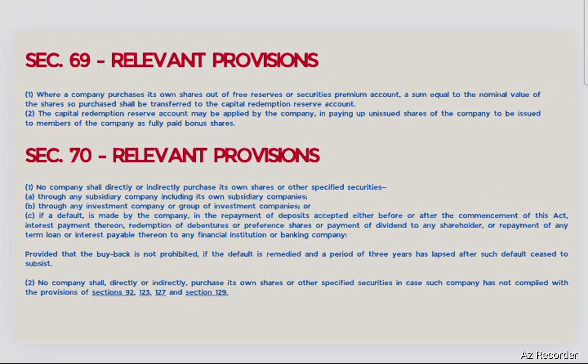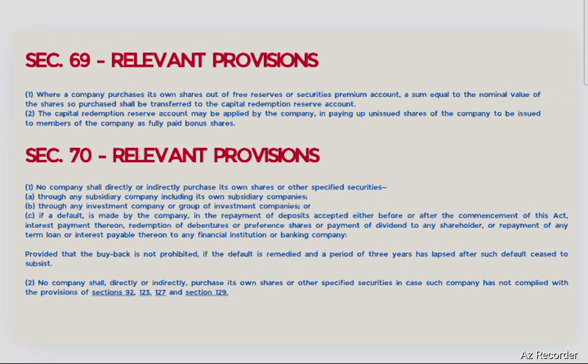Section 69 is also related to buyback provisions. It says that where a company purchases its own shares out of free reserves or security premium account, a sum equal to the nominal value of the shares so purchased shall be transferred to the capital redemption reserve account.